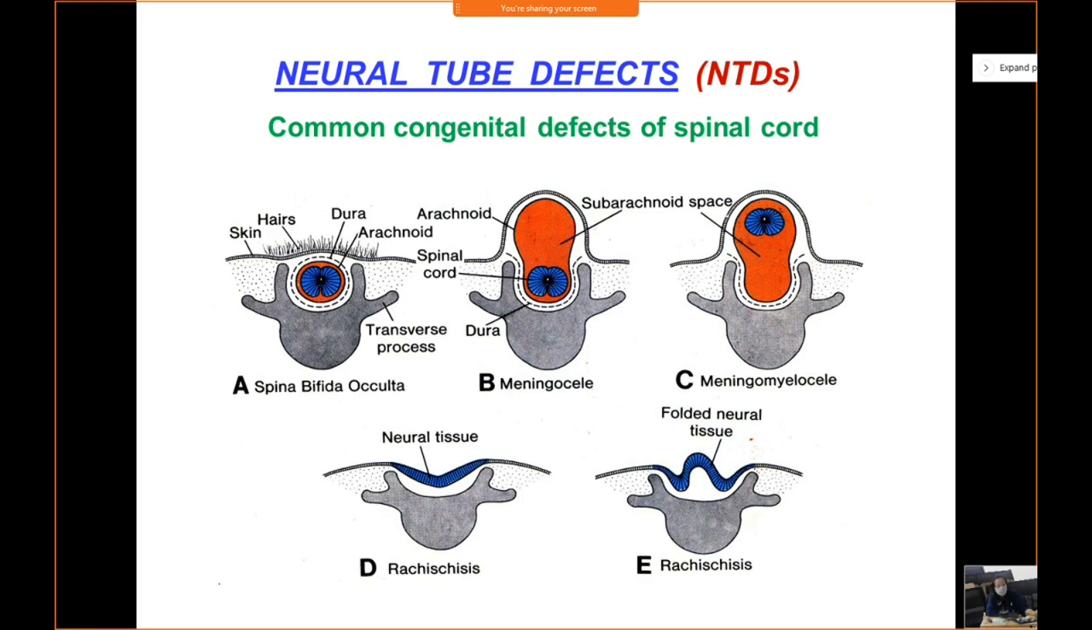Then you have a very severe form known as rachischisis. What happens in rachischisis? The neural plate does not form the neural folds. It remains flat as a mass of tissue, which you can see labeled as neural tissue. So the spinal cord is not formed at all. This neural tissue can be in the form of a plate or it may be folded. This condition occurs because of failure of the development of the neural folds; they do not form in the first place. So this is a very severe form of NTD.